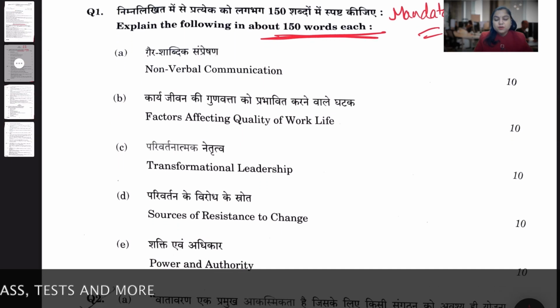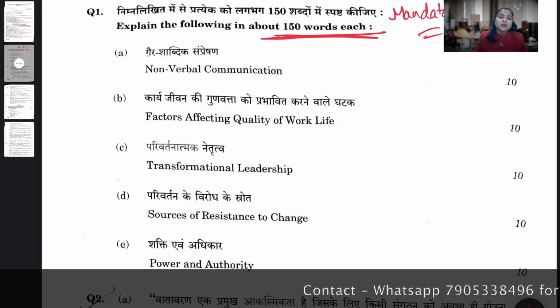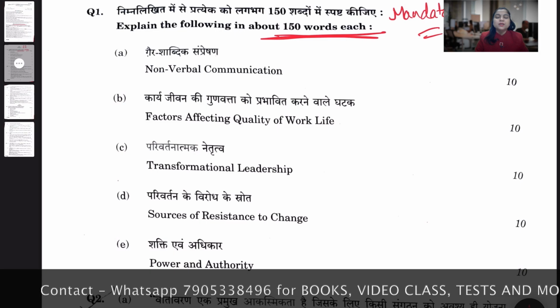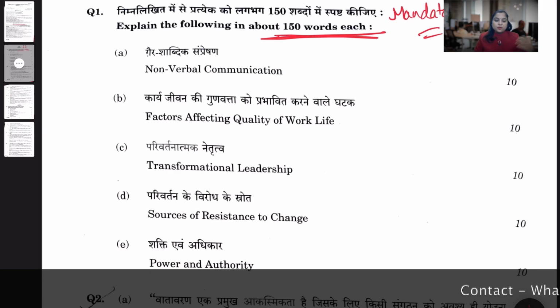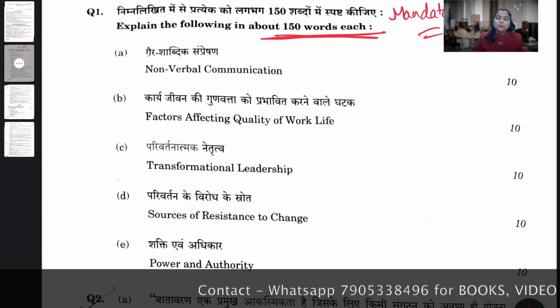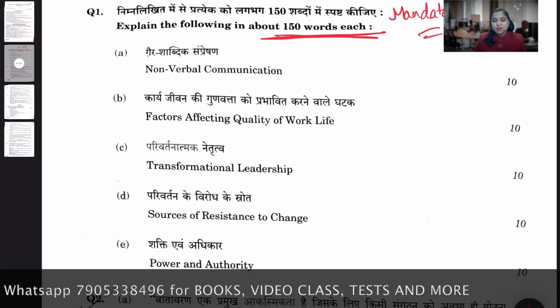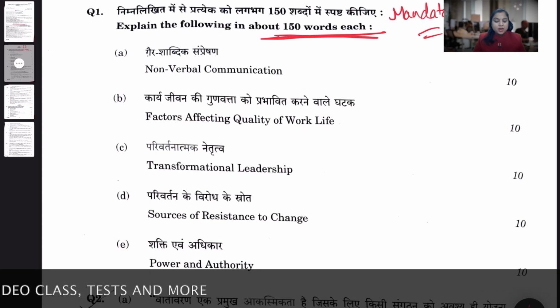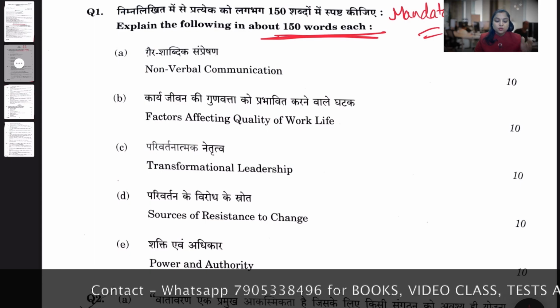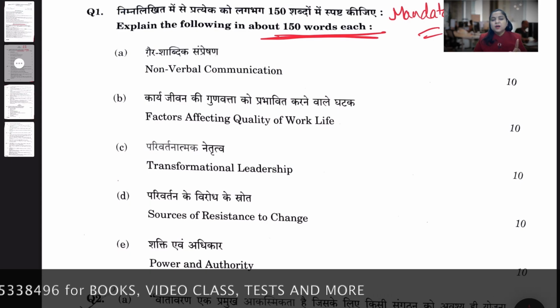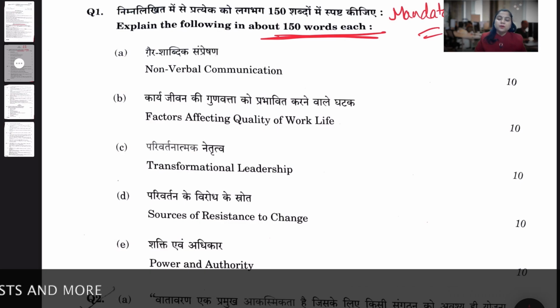So the first question is non-verbal communication. Many of you think, oh my god, where do we get this question from, it's not in our syllabus. Yes, that's why I told you UPSC is full of surprises. You might get pressurized and get into trouble, but if you have basic info, because it's a very general topic, you can just write about it. You can write about what is non-verbal and communication and non-verbal communication, give an example, and keep on adding value. But because it is only one question, I won't suggest you get into a big fear.